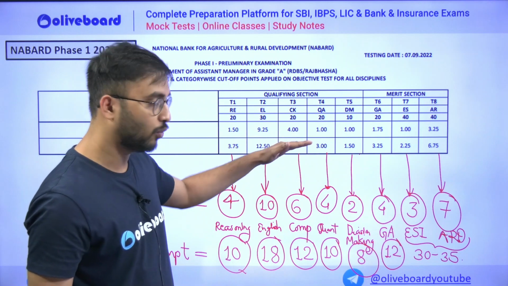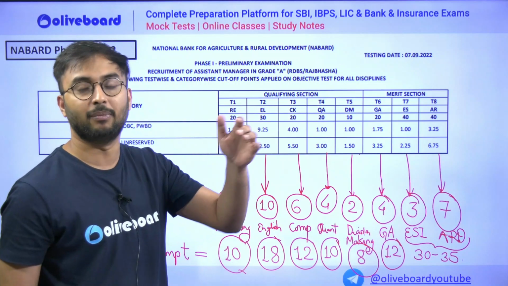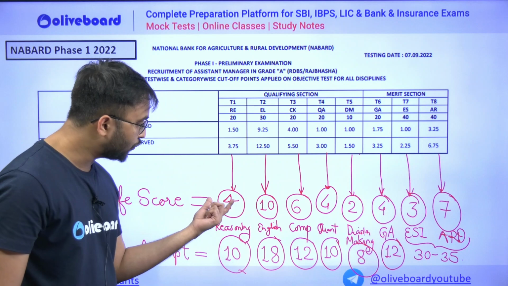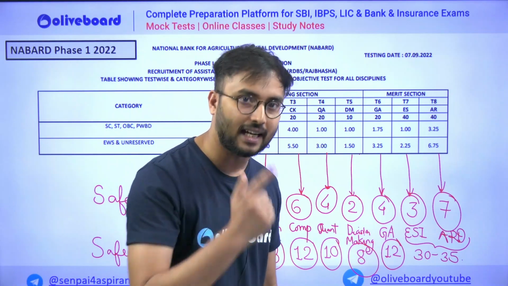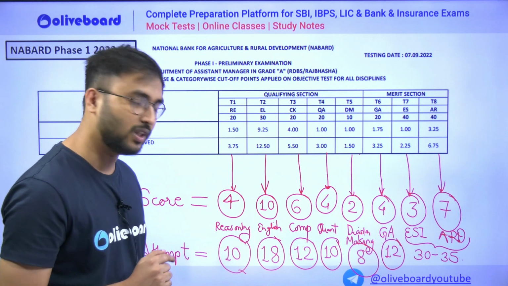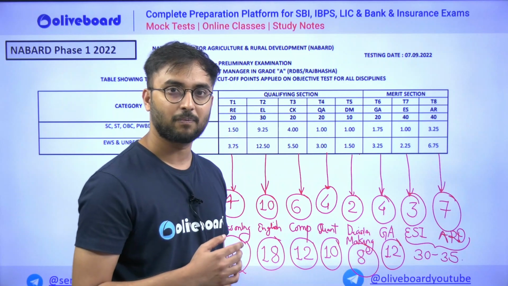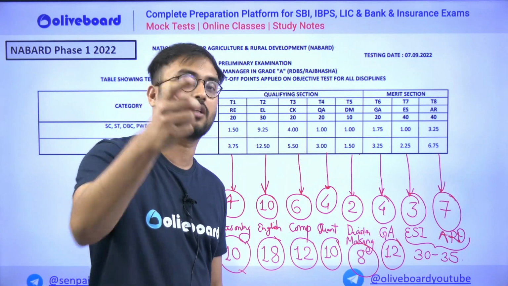Okay, so here these are your actual cutoff marks. We have just rounded them off to understand our maximum and minimum limit. So now suppose you want to get 4 marks, then what should be your decent attempt through which you will easily get the 4 marks? Now many of the students will say, sir, if I want to get 4 marks, shouldn't I be solving only 5 questions? Is your accuracy above 90%? That's the question you have to ask yourself again.